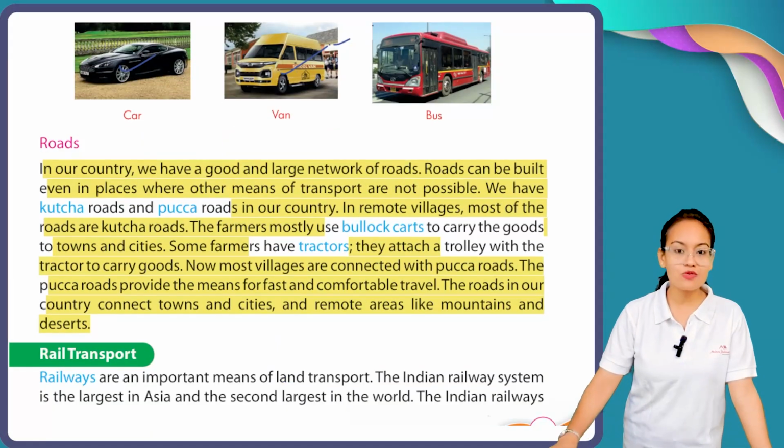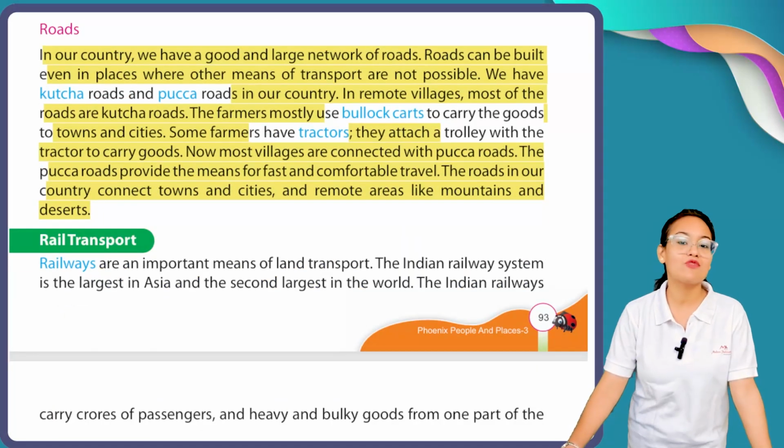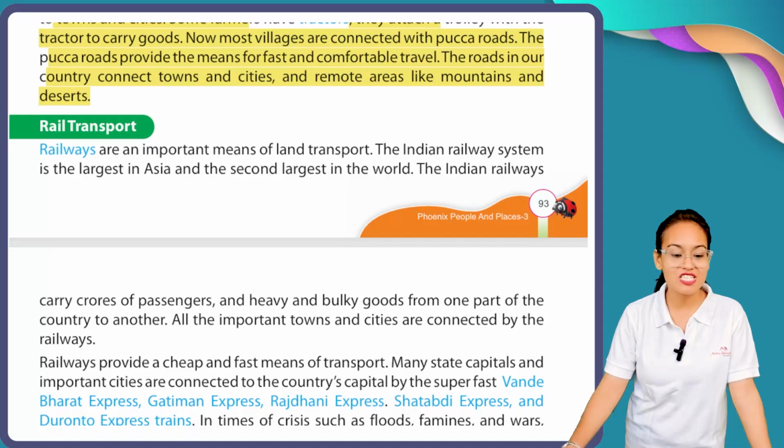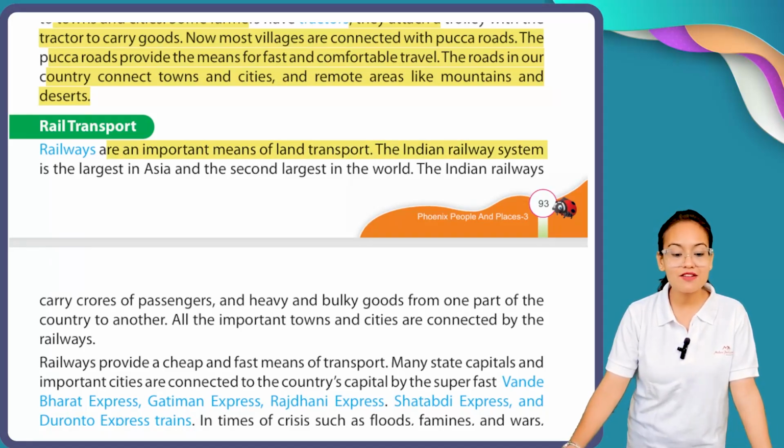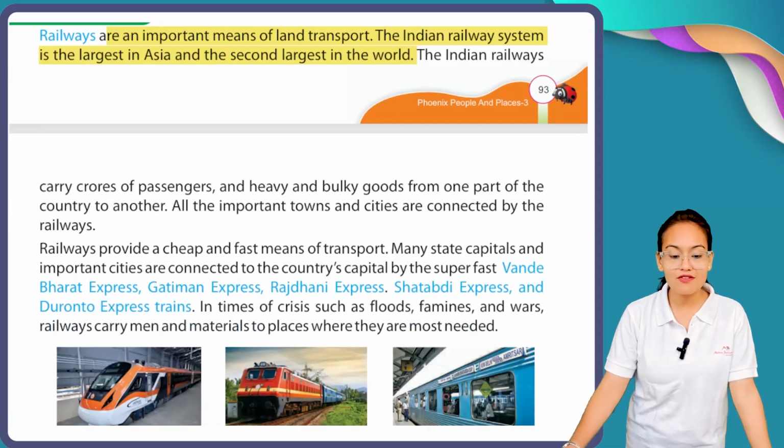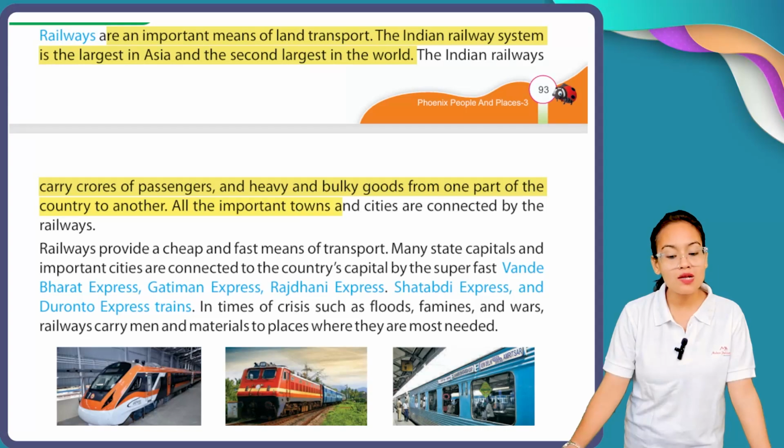Okay, after road transport we have another network of transport called railway transport. Railways are an important means of land transport. The Indian railway system is the largest in Asia and the second largest in the world. The Indian Railway carries crores of passengers and heavy and bulky goods from one place of the country to another. All the important towns and cities are connected by railway.